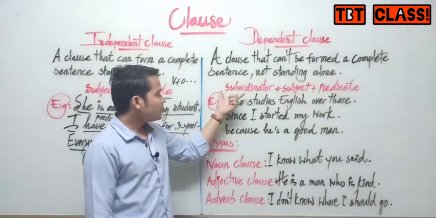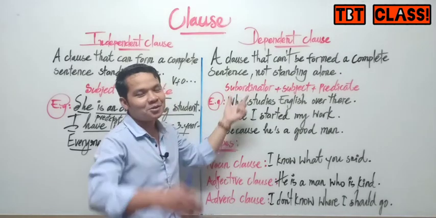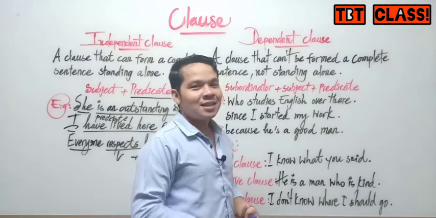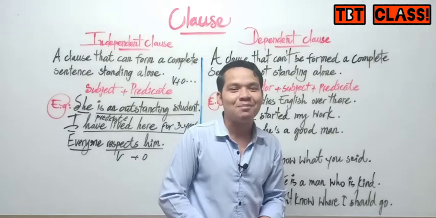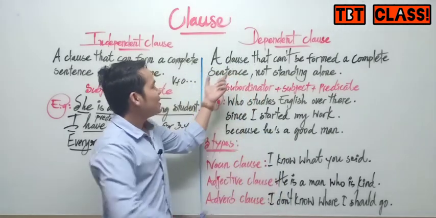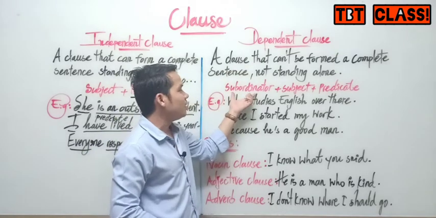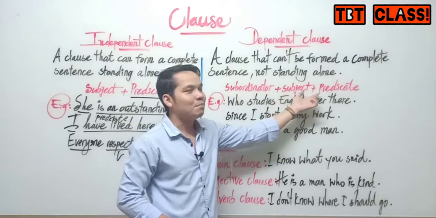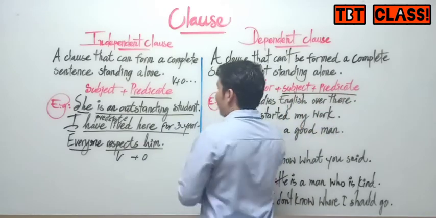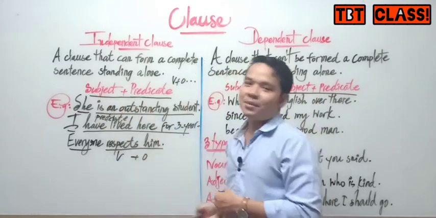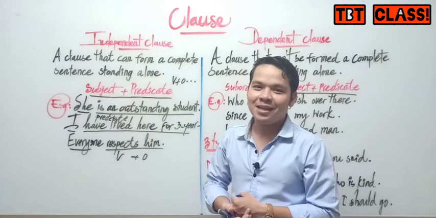You can see the form here. We have subordinator. You know subordinator, I told you in the previous video. Subordinator refers to subordinating conjunctions. So dependent clause is a sentence that starts with subordinator plus subject and predicate. You can see it also has subject and predicate like this. However, it is still different from independent clause.